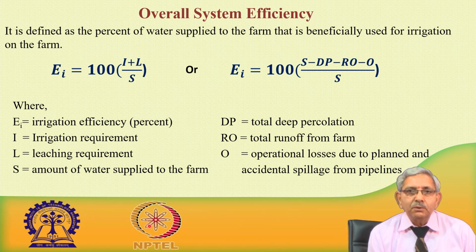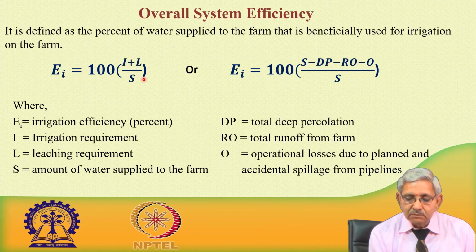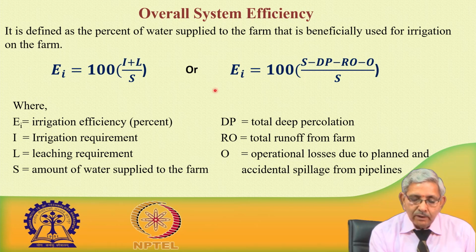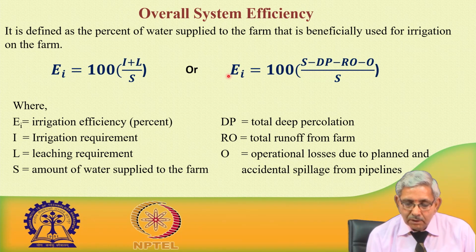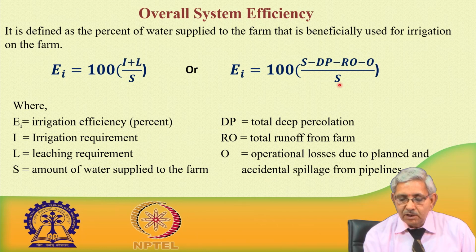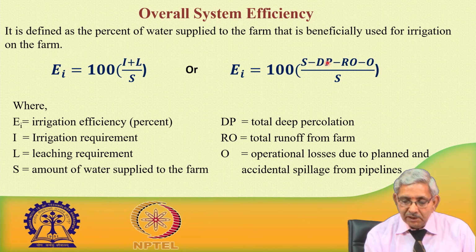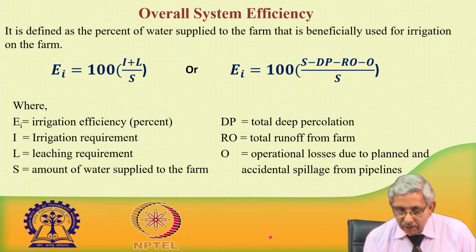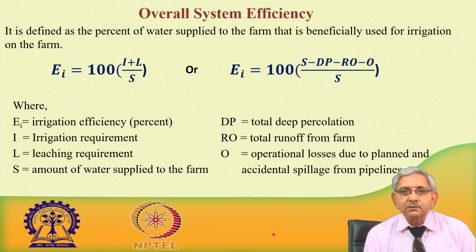This can be further elaborated: overall irrigation efficiency is given by S minus dP, where S is the amount of water supplied, minus the amount of water that has percolated down, minus runoff, minus operational losses due to plant or accidental spillage from the pipeline or overtopping of the channels.